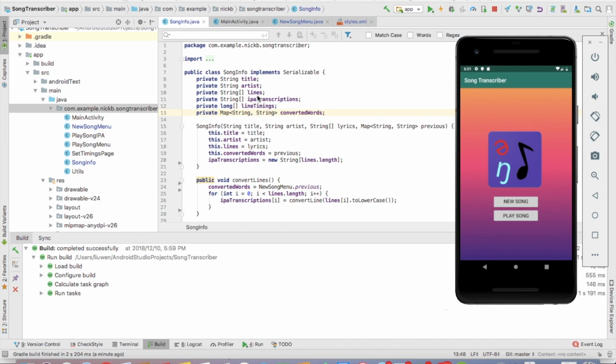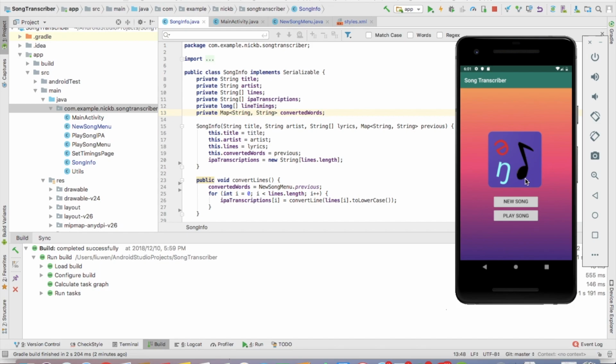time the lyrics for when each line is sung, and then for the play song section of the app, it will display sort of a lyric video for each of the phonetic transcriptions of the lines to better help you understand all of the symbols of the International Phonetic Alphabet and help you practice with reading and listening to IPA. So now we're going to start the demo.